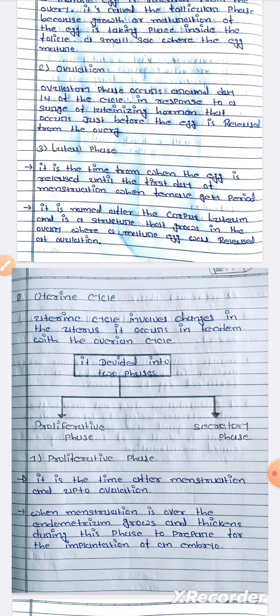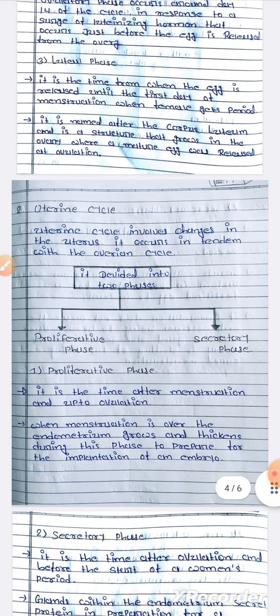And the second, the uterine cycle. The uterine cycle involves changes in the uterus. It occurs in tandem with the ovarian cycle. They are divided into two phases: the proliferative phase and the secretory phase.